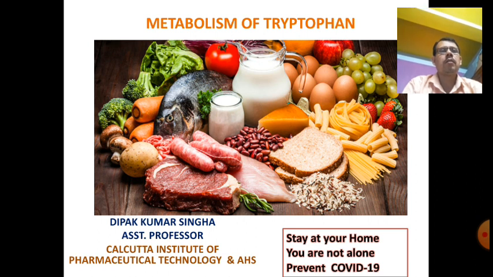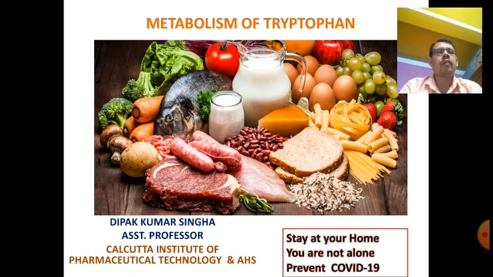Hi friends, today we will discuss the metabolism of tryptophan. Tryptophan is one of the most important aromatic amino acids, out of the three aromatic amino acids: phenylalanine, tyrosine and tryptophan. Tryptophan is so important for many biological actions. It produces some biological compounds and intermediates, and those intermediates produce some biological actions. So tryptophan is a very essential amino acid for our body.